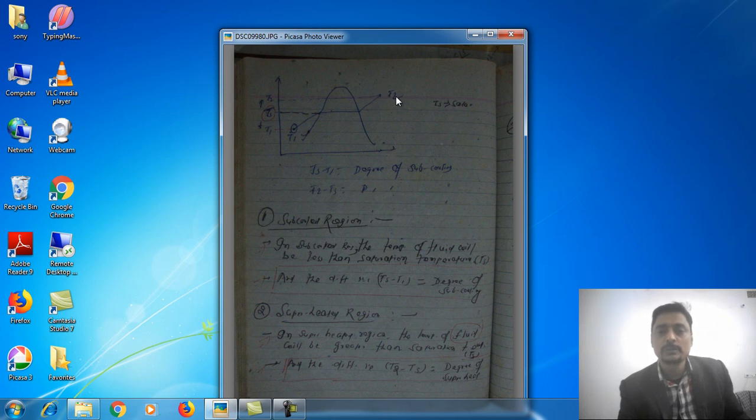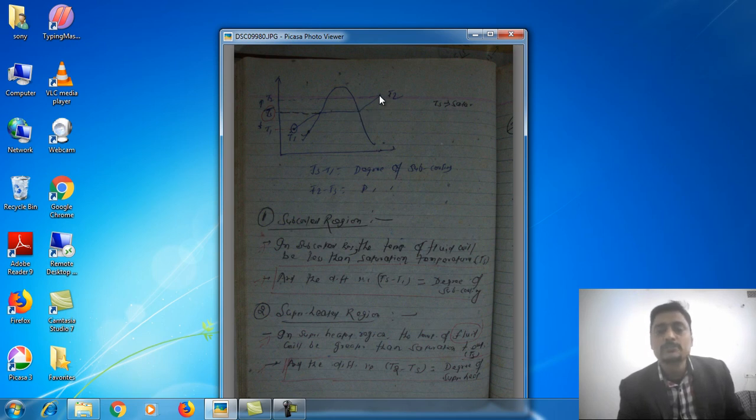This is the superheated zone. Along this line, the temperature of the fluid will remain constant. In the superheated region, the temperature of the fluid will be greater than the saturation temperature.